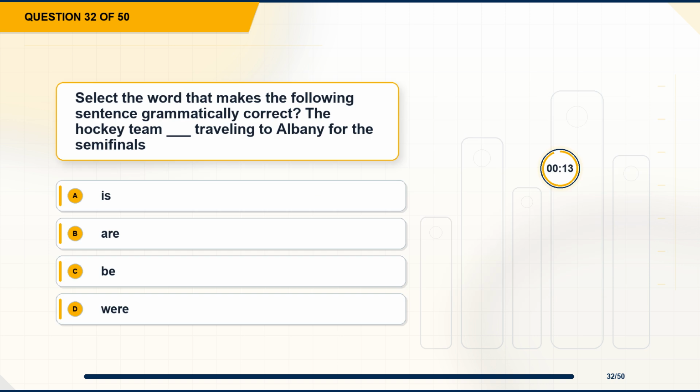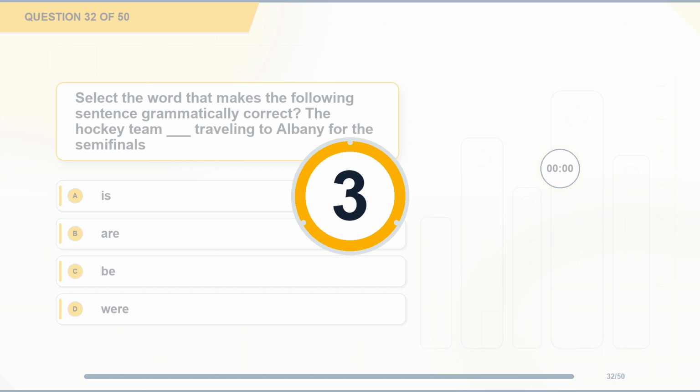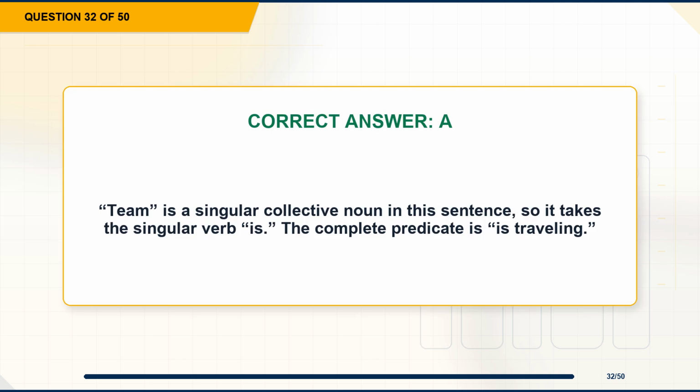Question 32. Select the word that makes the following sentence grammatically correct. The hockey team blank traveling to Albany for the semifinals. Option A, is. Option B, are. Option C, be. Option D, were. The correct answer is option A, is. Explanation: team is a singular collective noun in this sentence, so it takes the singular verb is. The complete predicate is traveling.